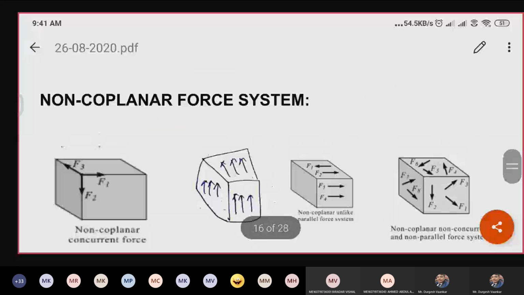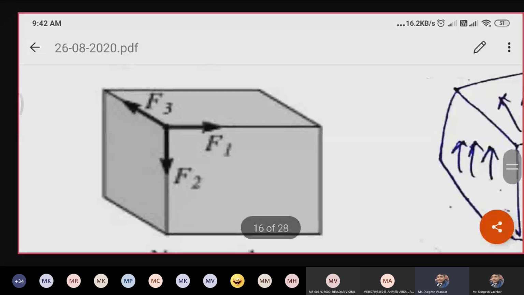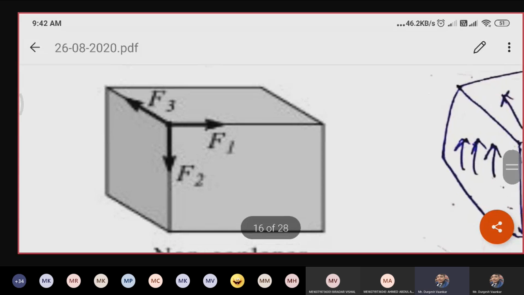Rule number 18, batch 102. Tell me, ma, which force system is it? Unmute your microphone. Is there or not? Rule number 4, Bishop. Misbah, sorry.